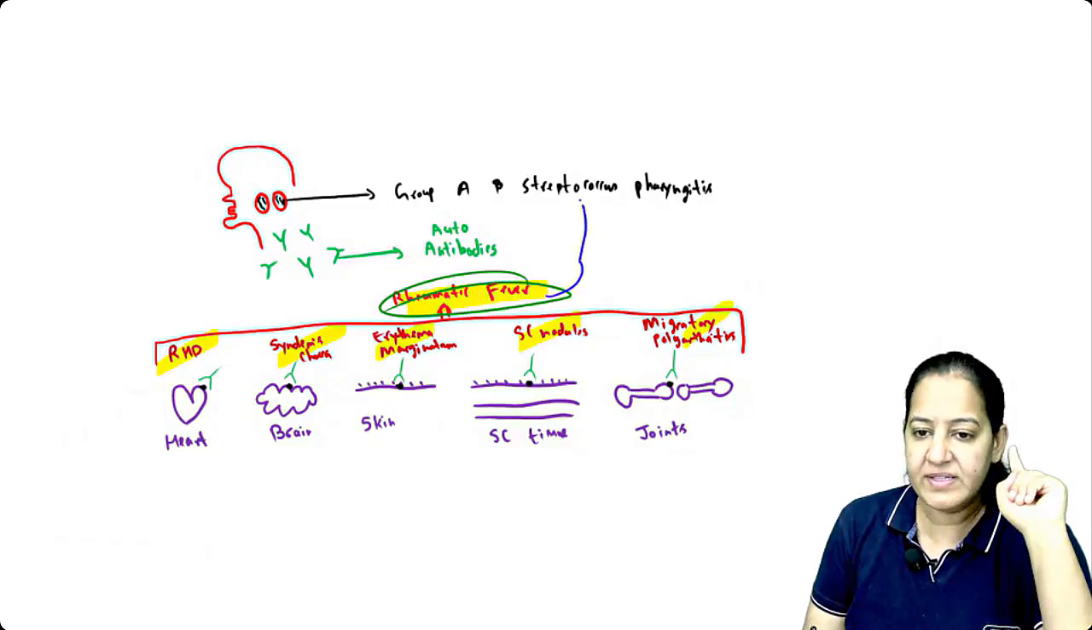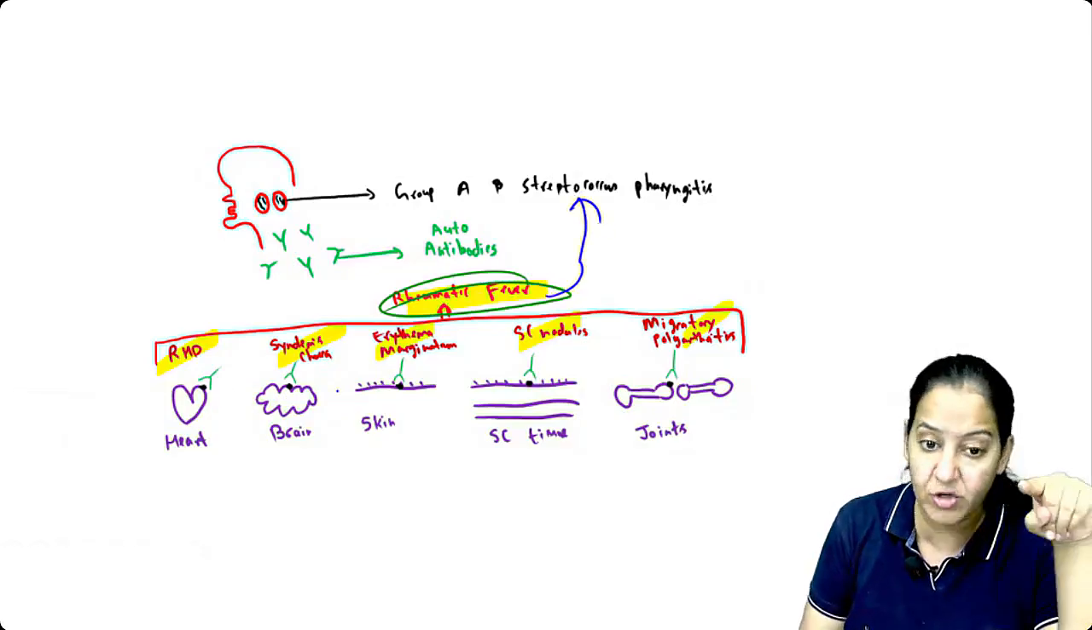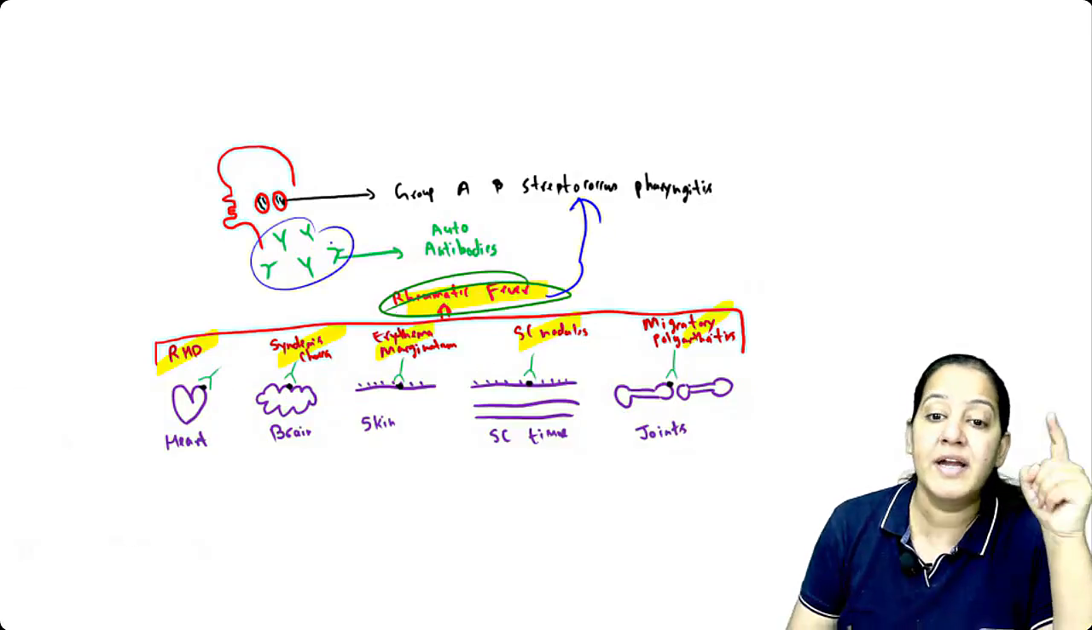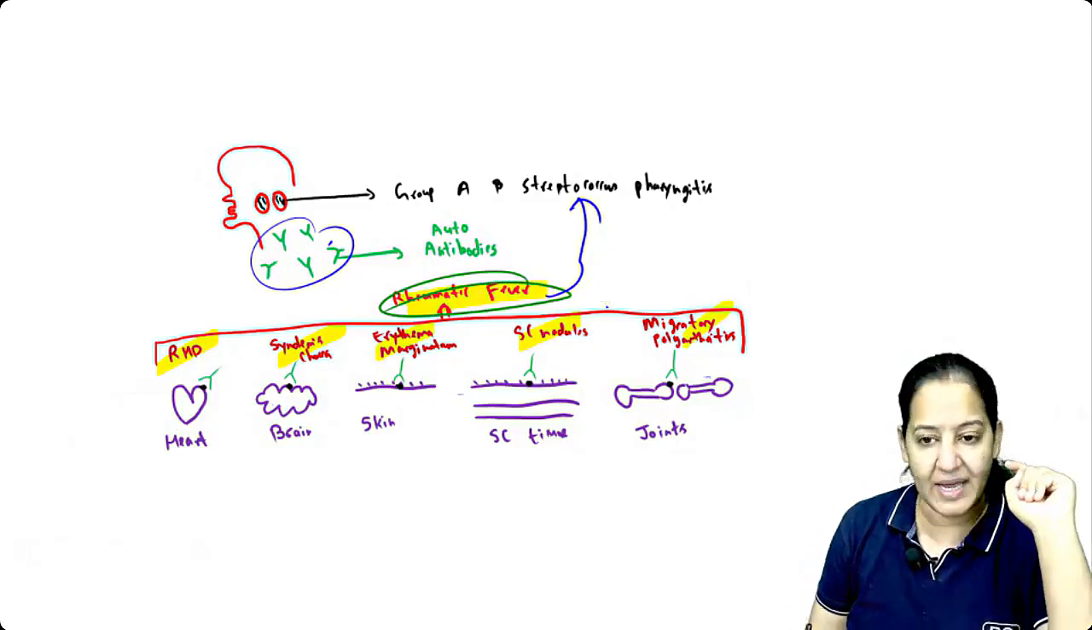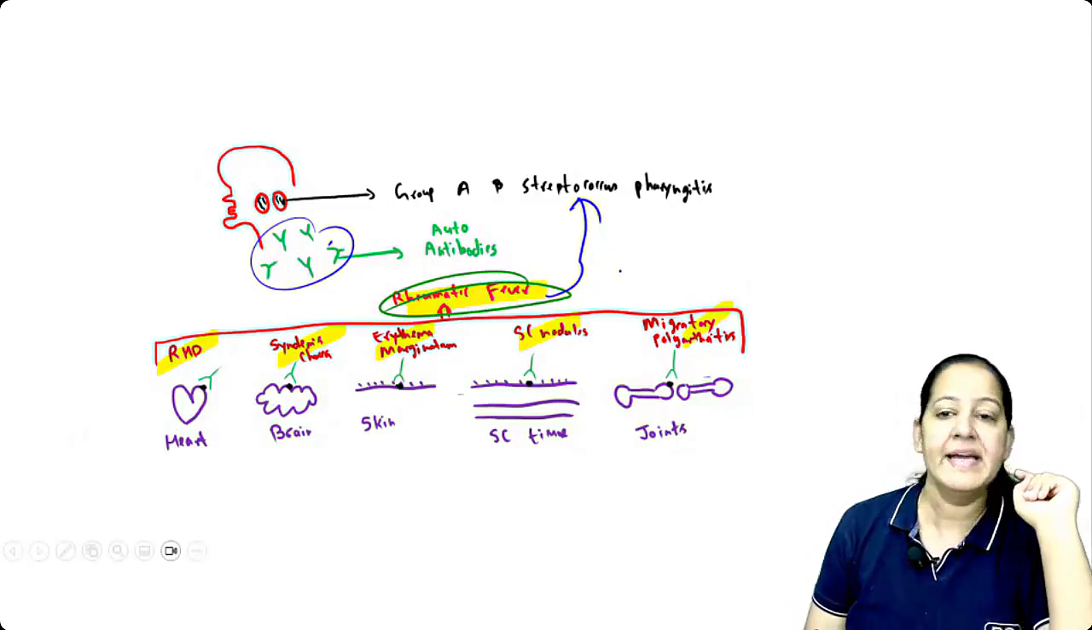Rheumatic fever is caused by bacteria? No. Bacteria is not coming and causing the damage. It is the antibody which is coming and causing the damage. So can I say rheumatic fever is an autoimmune disorder? Yes, it's an autoimmune disorder.